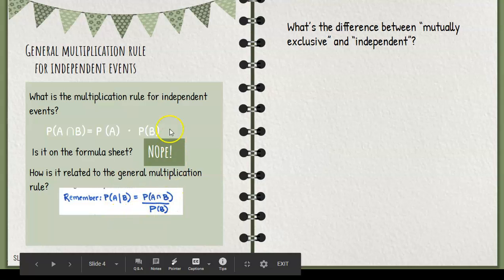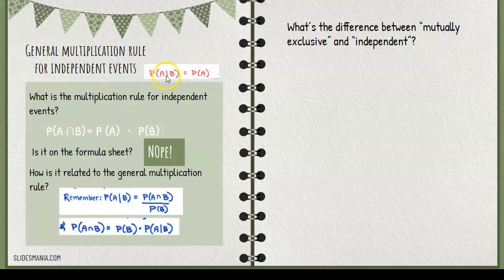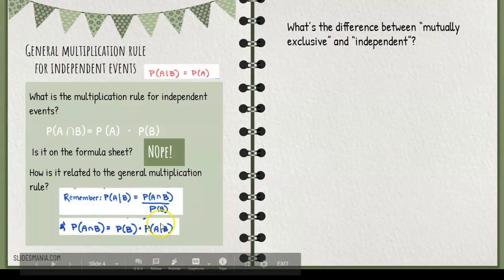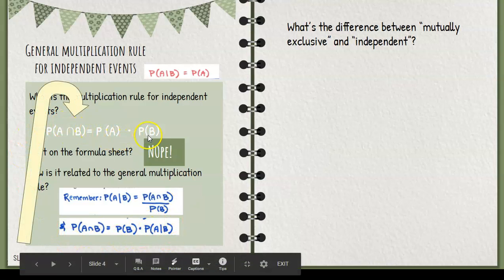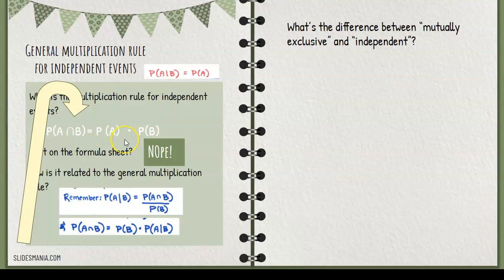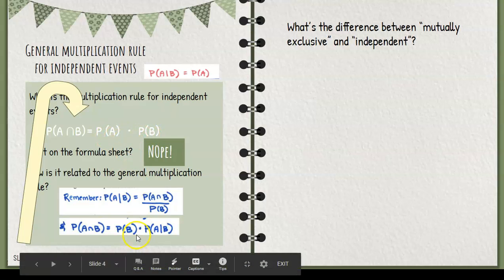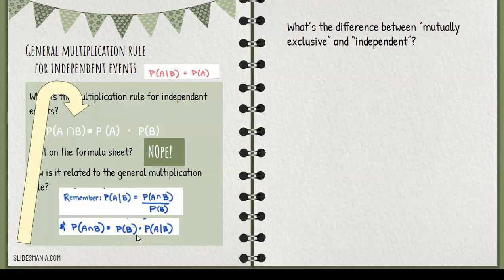Alright? Now, we said if two events are independent, that the probability of A given B is the same as the probability of A, right? So if I just substitute the probability of A in for the conditional statement down here, I end up with this multiplication rule for independent events. All right? That's how we got there. If you know two events are independent, the probability of both of them happening is simply multiplied. All right?